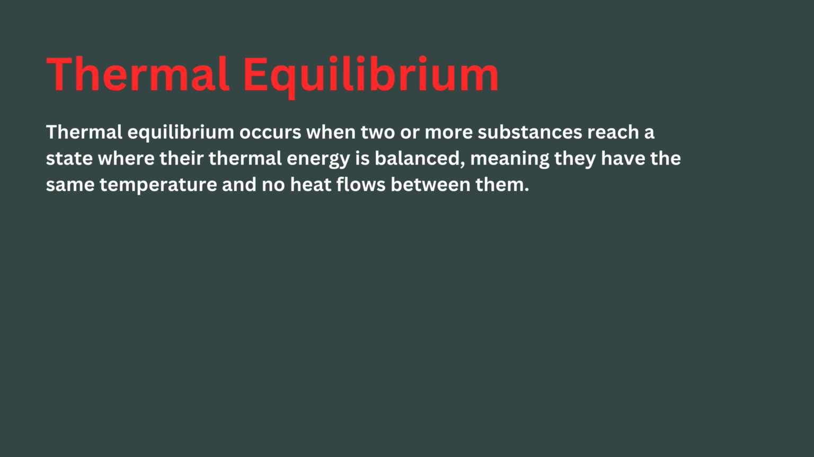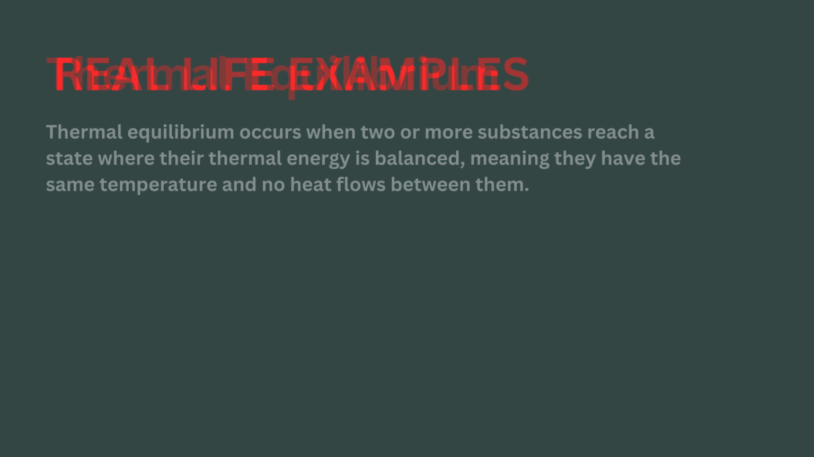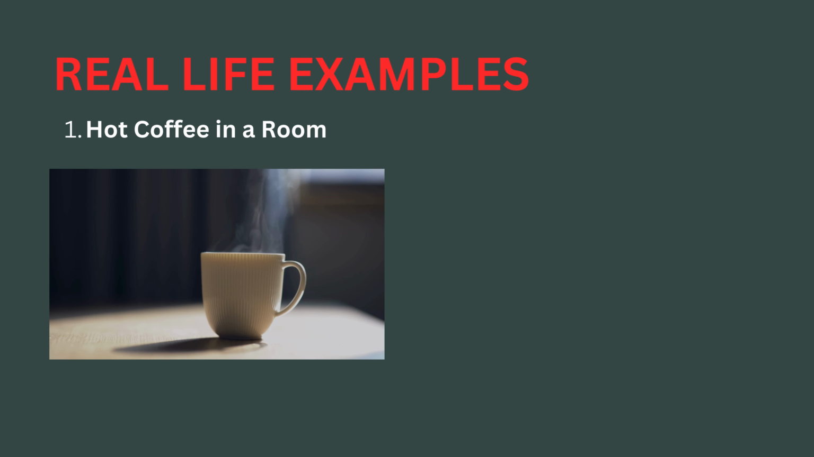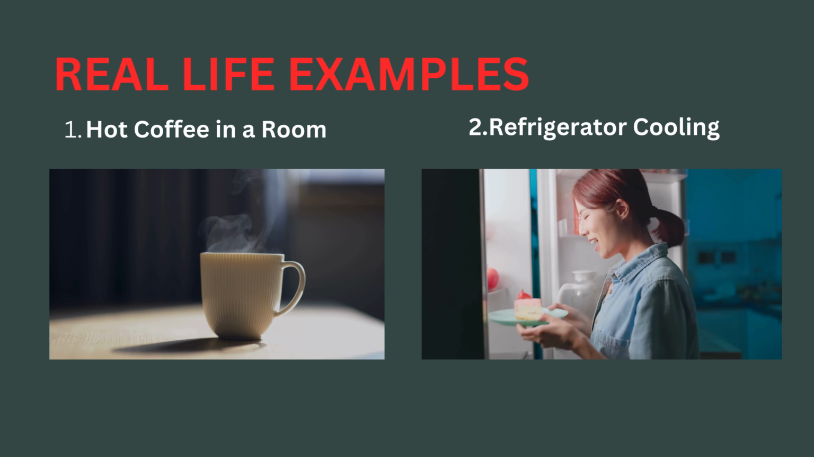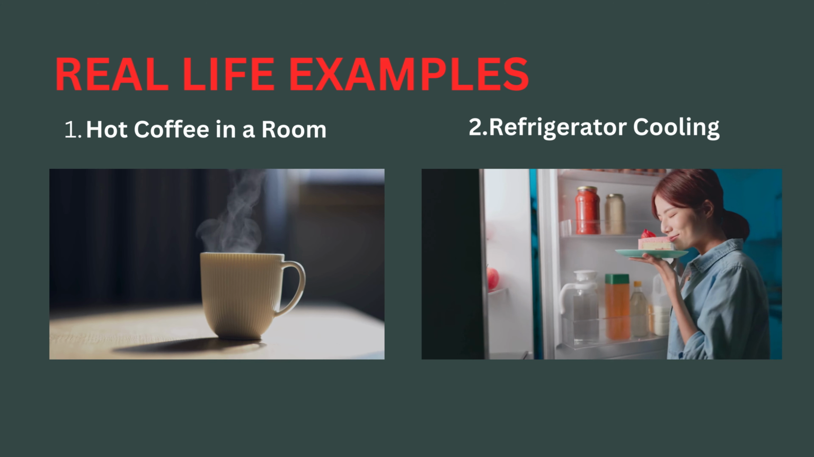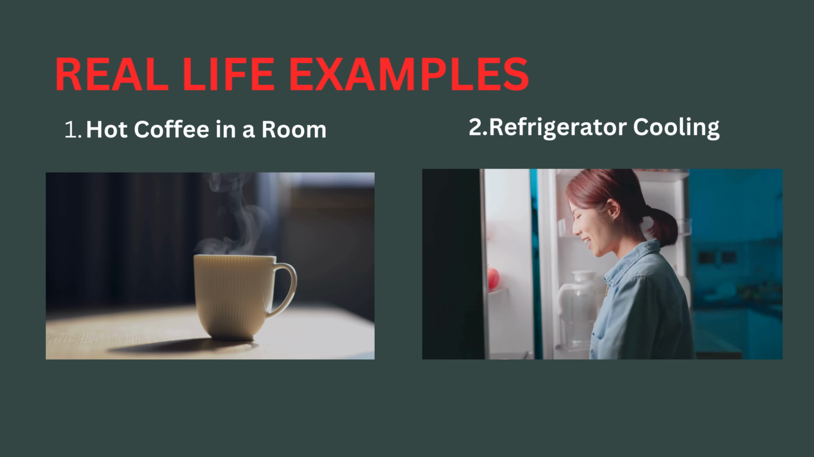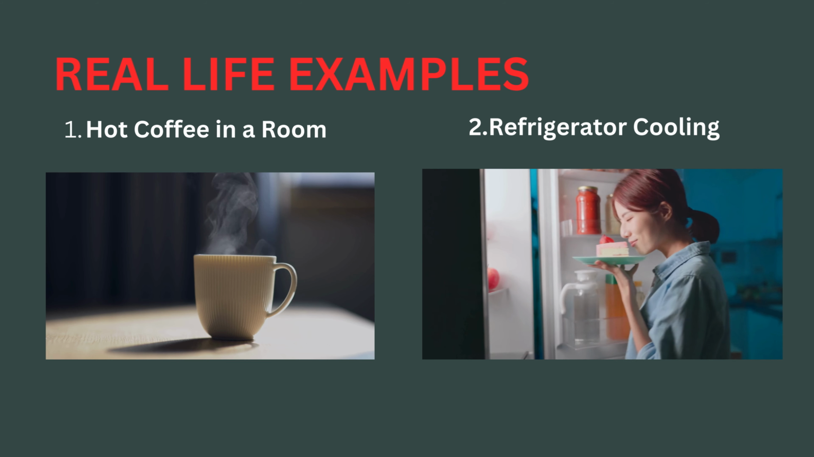Thermal equilibrium occurs when two or more substances reach a state where their thermal energy is balanced, meaning they have the same temperature and no heat flows between them. Here are some real-life examples of thermal equilibrium. Hot coffee in a room: a cup of hot coffee eventually cools down and reaches the same temperature as the surrounding air, achieving thermal equilibrium with the room. Refrigerator cooling: items placed in a refrigerator eventually cool down to match the refrigerator's set temperature, achieving thermal equilibrium with the environment inside.